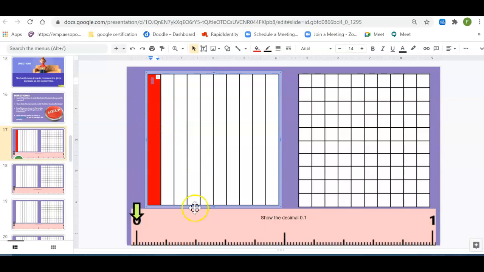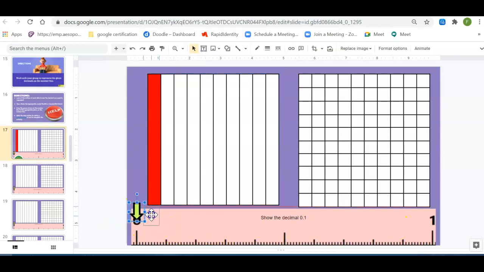Now my next step is to go down to the arrow. I need to show it on the number line. Where is 1/10? This is a number line from 0 to 1 like we practiced, and there are 10 equal parts. 1, 2, 3, 4, 5 is right in the middle, 6, 7, 8, 9, 10 equal parts. So I need 1/10 of this entire 10. I take my arrow and drag it over here, and I get it right above the first notch. So I've got 1/10 right here.